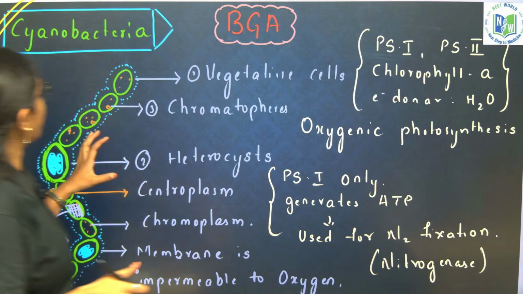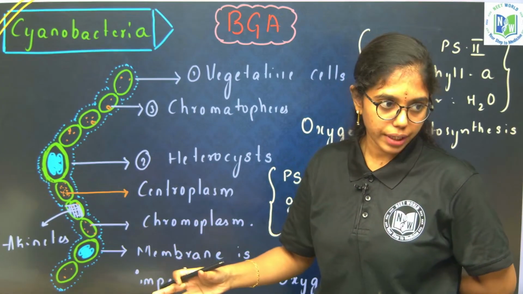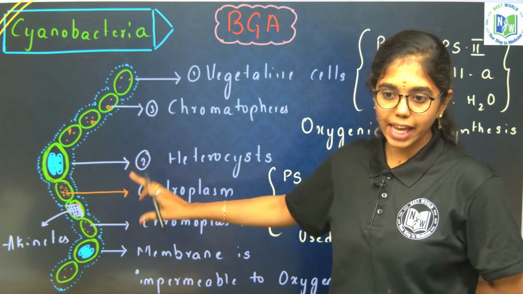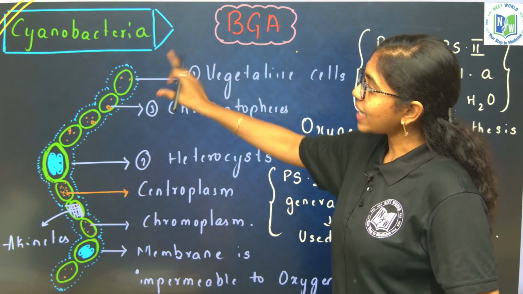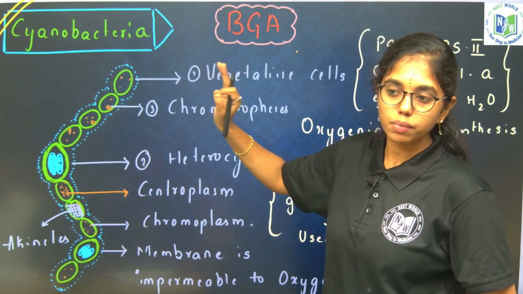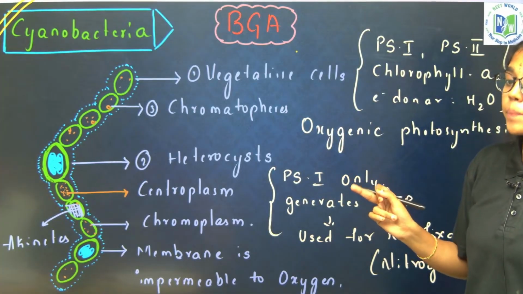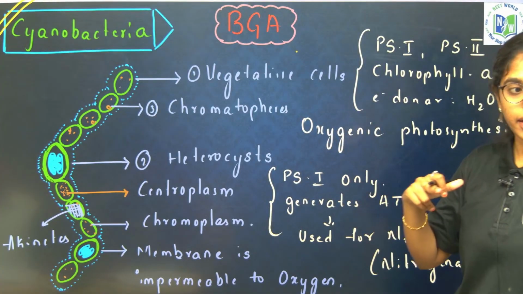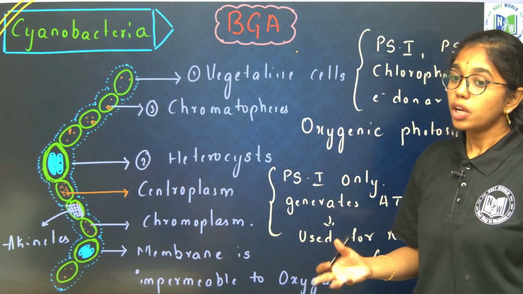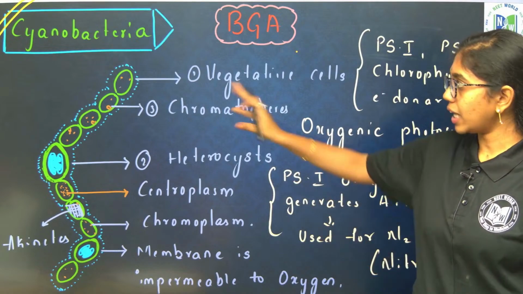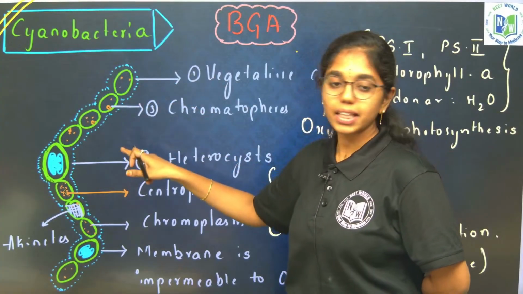Yeah, so here you see cyanobacteria. It can be unicellular, filamentous or colonial, but here we are looking into a filamentous cyanobacteria. Cyanobacteria is also called as what? Blue-green algae. Why is cyanobacteria prokaryotic? If that question comes, what will be your answer? Because it is devoid of a nuclear membrane, it doesn't have membrane-bound organelles. No histone proteins, that will be the characteristics. That is why cyanobacteria is prokaryotic.